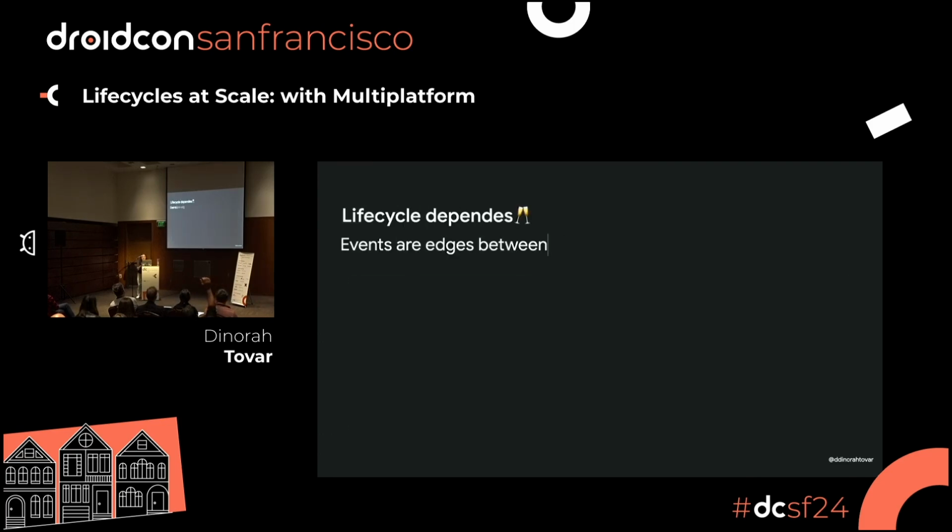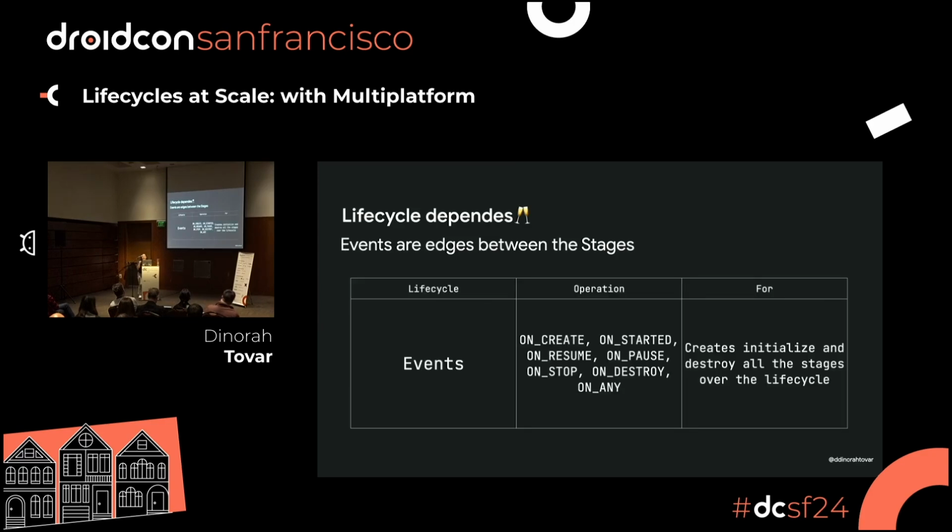Because there is another part that is the events. The events are the edges between these other states. So the events are the ones that I was telling you: onCreate, onStart, onResume, et cetera, et cetera, et cetera. And they mostly create and destroy everything that is going on in the lifecycle. These are the operations that you usually use, like onPause, onDestroy, or any.